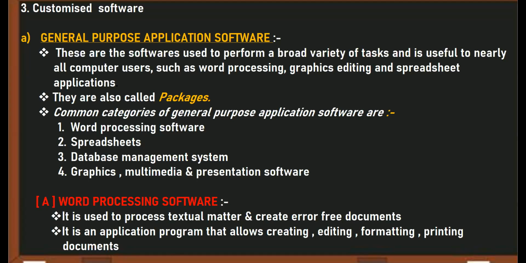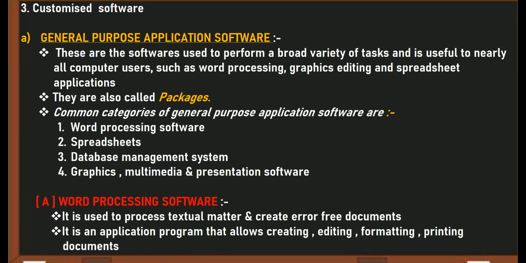Okay, there is a difference between the word category and the word example. So be careful with respect to the question. Don't mix the two different answers together. Categories are different, examples are different. So what are the categories of general purpose application software? Word processing software, spreadsheet, database management system, graphics, multimedia, and presentation software.